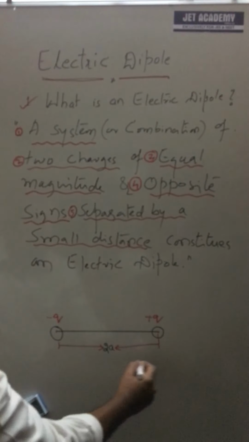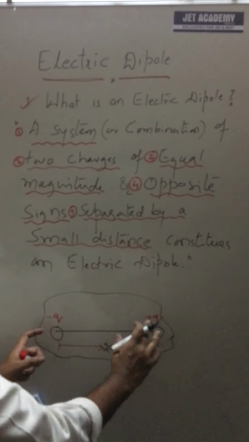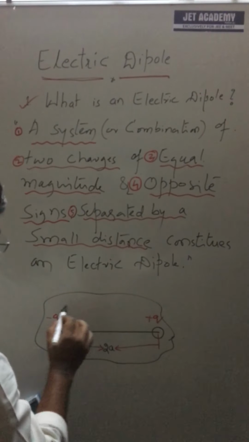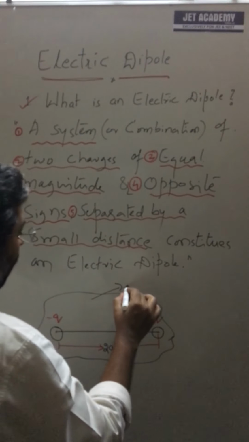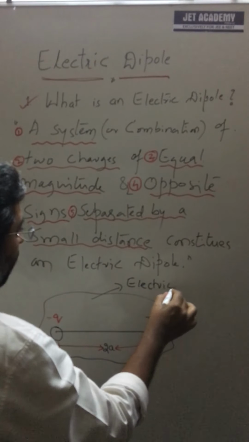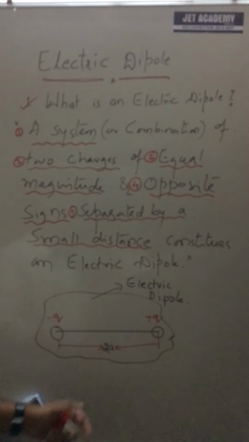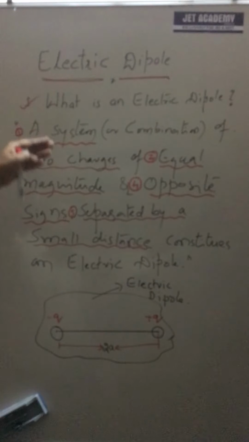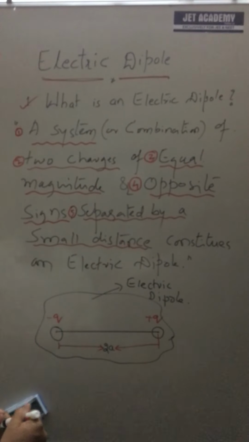Yes, this is called a system. Clear? There is a system of two charges equal in magnitude, opposite in sign, separated by a small distance, called a dipole or electric dipole. Yes, this is an electric dipole. Wherever you come across such a system, we can identify this characteristic. It is called an electric dipole. Then in this we will start understanding the terminologies which we are going to use. Clear?